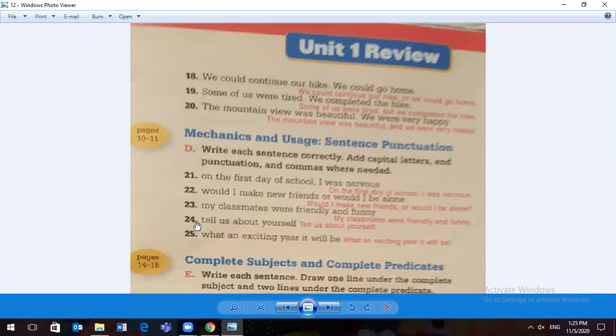This is declarative. Number 24, tell us about yourself. Capital T for the beginning of the sentence, period at the end. Tell us about yourself is telling you to do something. Imperative. What an exciting year it will be. Jenna came up to me today and told me this year was not exciting at all. Capital W for what? Exclamation mark at the end to show excitement.